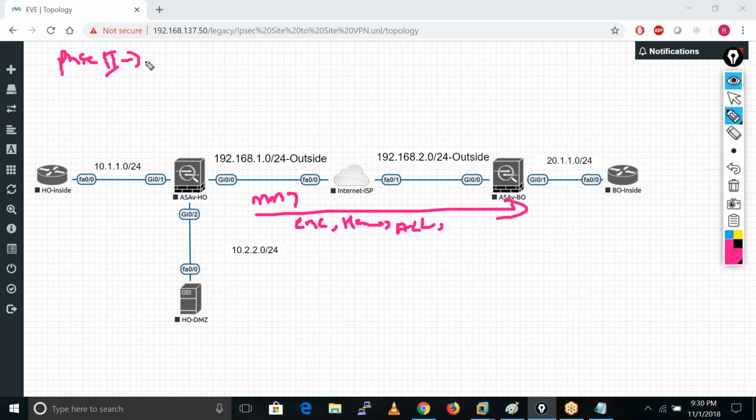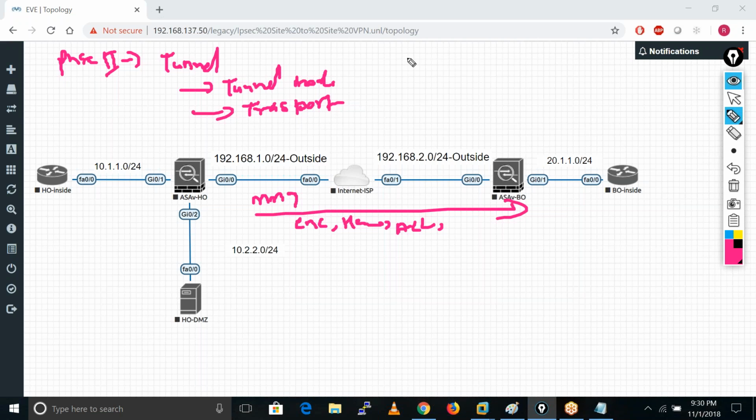The first mode is known as tunnel mode, and the second one is known as transport mode. So we have tunnel mode and transport mode in phase 2.